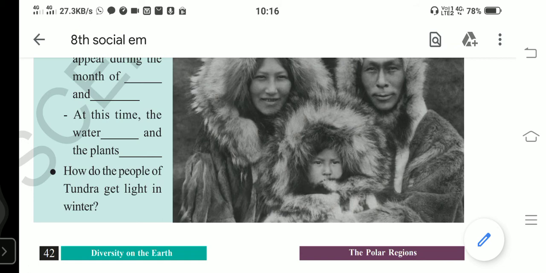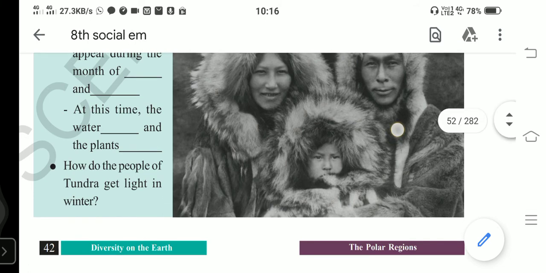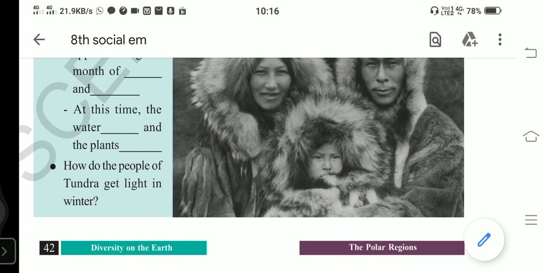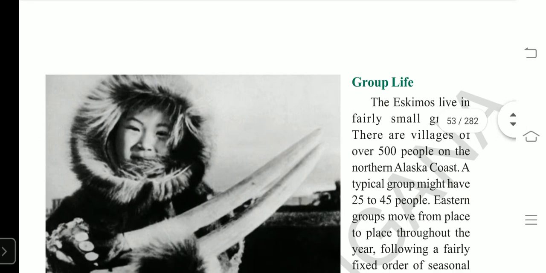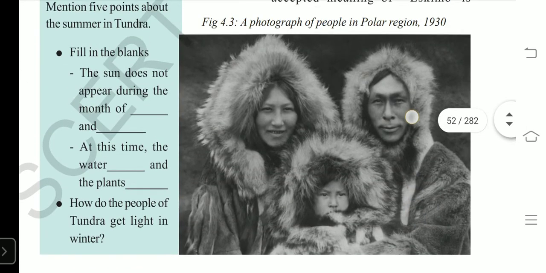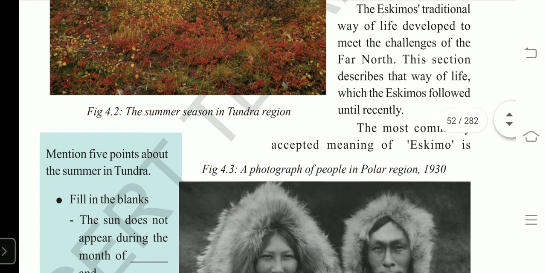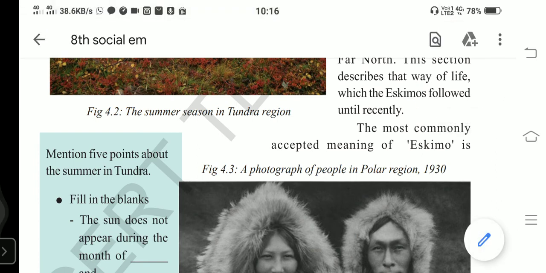My dear students, the meaning of the word Eskimos is snowshoe netter. Snowshoe netter. Understand? The Eskimo word means snowshoe netter.